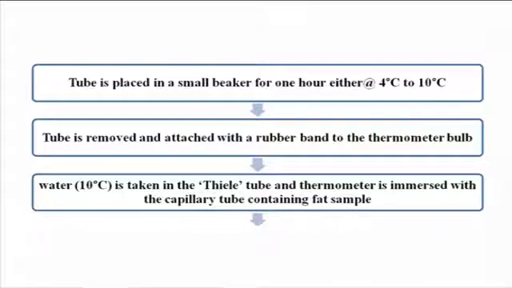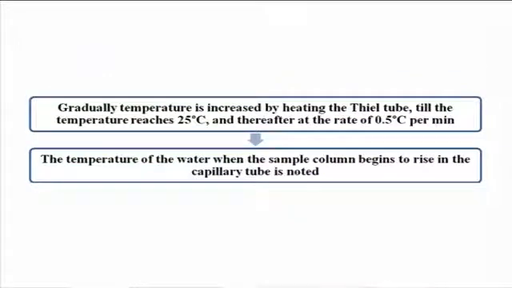Water at 10 degrees Celsius is taken in the Thiele tube, and the thermometer is immersed with the capillary tube containing the fat sample. Gradually, the temperature is increased by heating the Thiele tube till the temperature reaches 25 degrees Celsius, and thereafter at the rate of 0.5 degrees Celsius per minute. The temperature of the water when the sample column begins to rise in the capillary tube is noted.